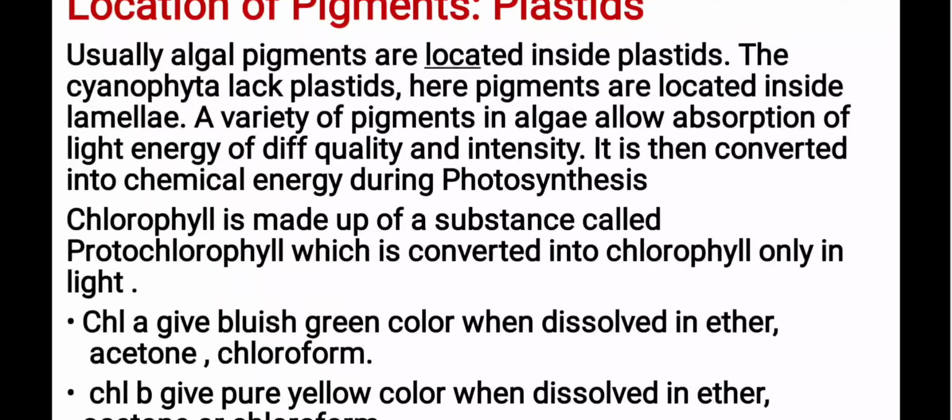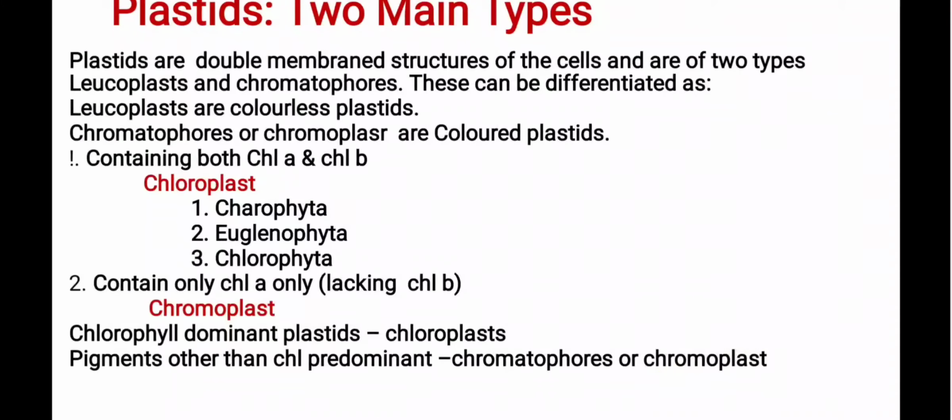Students, chlorophyll is made up of a substance called protochlorophyll, which is converted into chlorophyll only in light. Chlorophyll A gives bluish color when dissolved in ether, acetone and chloroform, while chlorophyll B gives pure yellow color when dissolved in ether, acetone or chloroform.